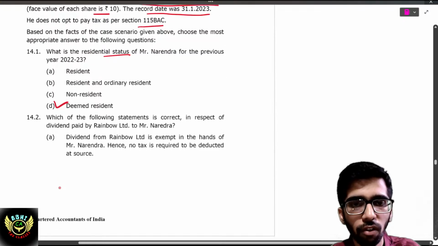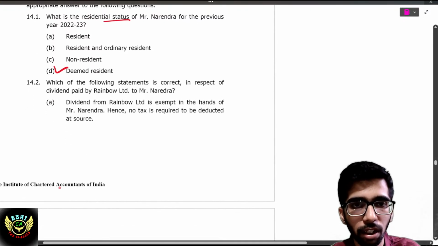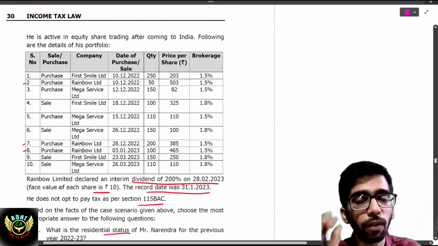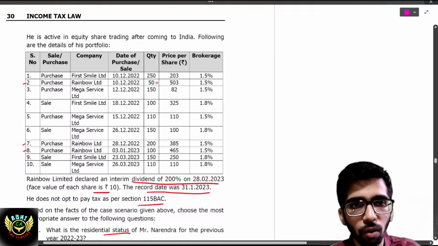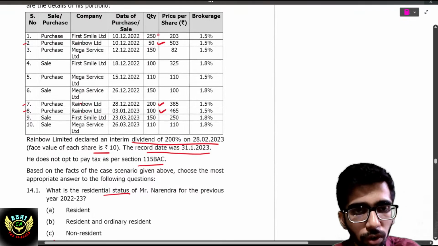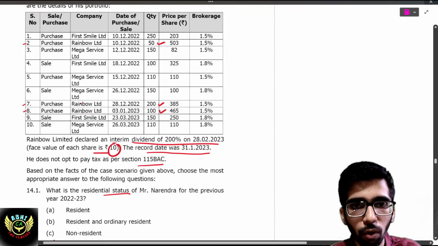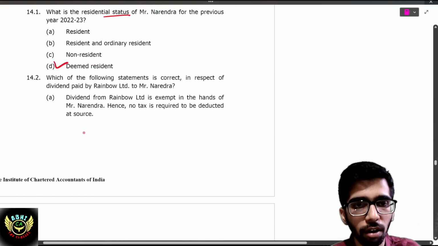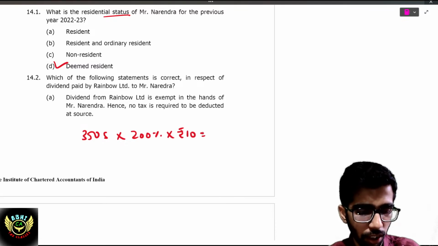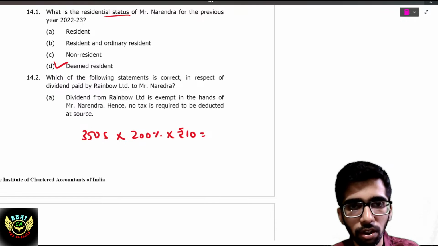Okay. Which of the following statements is correct in respect of the dividend payable, is the dividend exempt? No. Dividend will be granted on the face value of the shares. In this, he held 50, purchased 200, purchased 100, totally 350 shares. 350 into face value of rupees 10, and 200% dividend. So 350 shares into 200% into rupees 10, that comes to 350 into 200 divided by 100, into 10, that is 7,000.